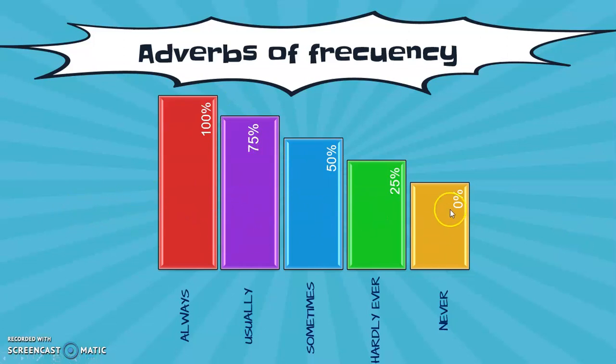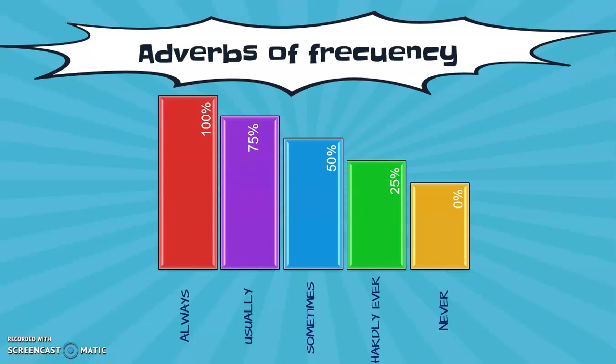For example, never, something that you don't do, never in your life. This is 0%. Hardly ever, 25%. Sometimes 50%, 50-50. Usually 75%, and always 100%.